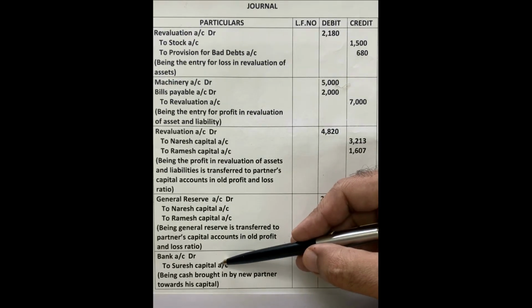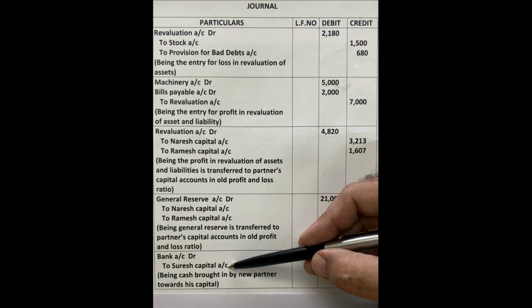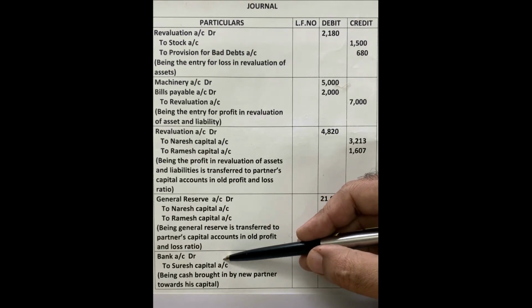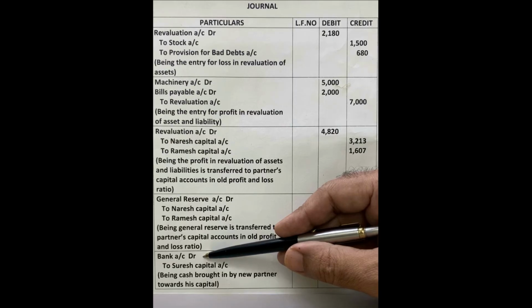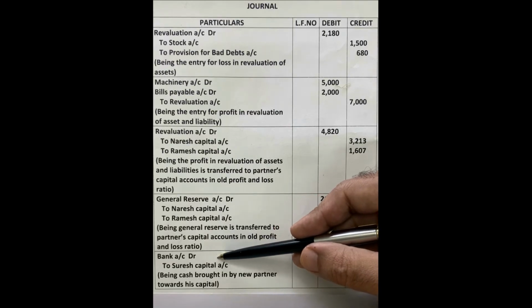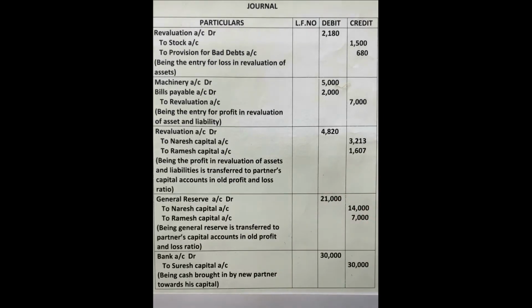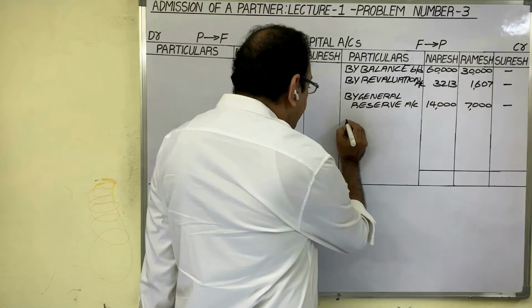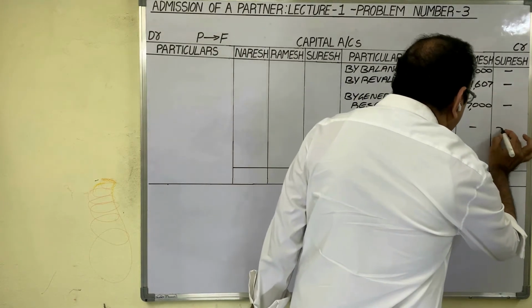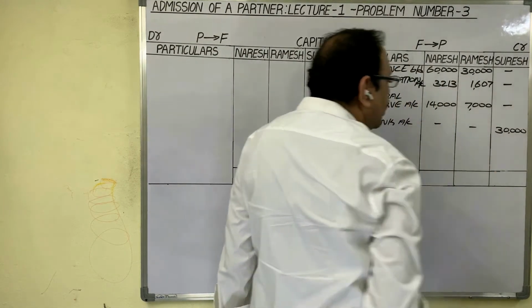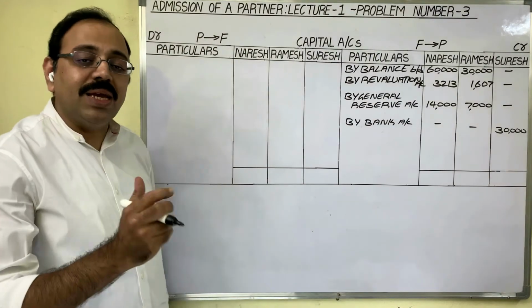We are preparing capital accounts now. In the journal entry, capital account is credited. Therefore, this entry we have to post on the credit side. In the particulars column, what to write? The other side account name. We debited bank account now, so write down that account name: by bank account. And in the Suresh amount column, we have to write 30,000 rupees. With this, the capital accounts posting is completed.